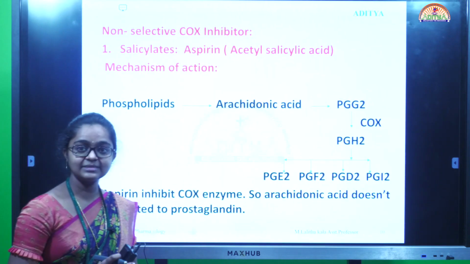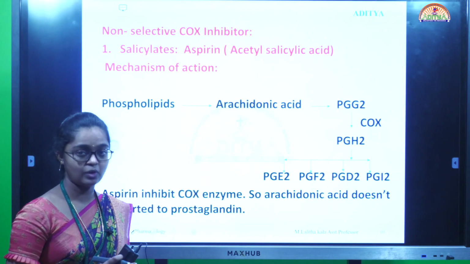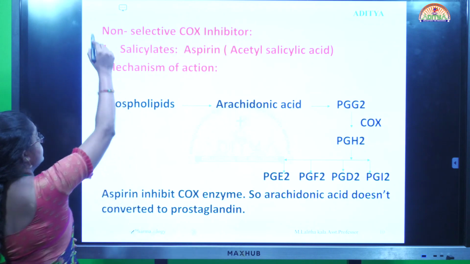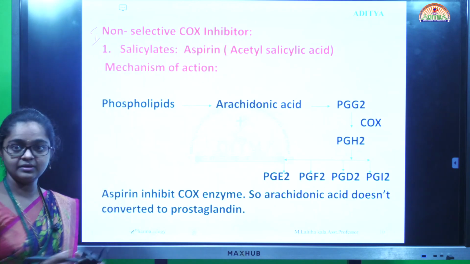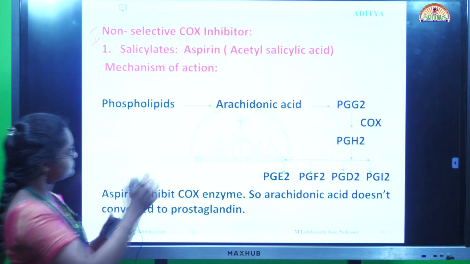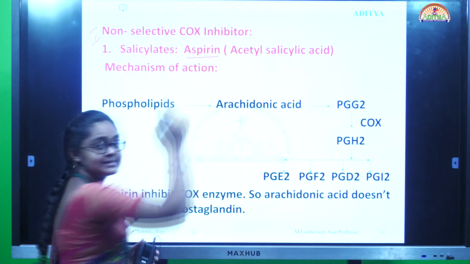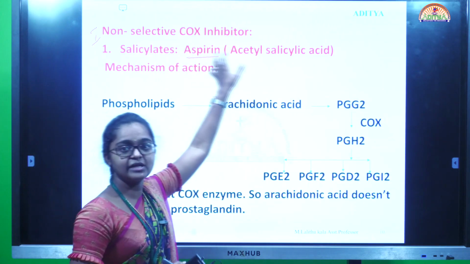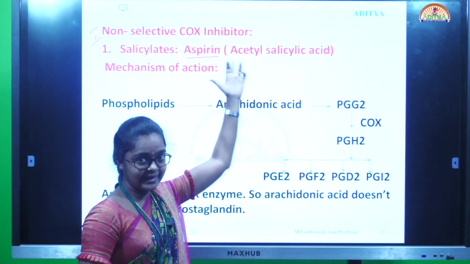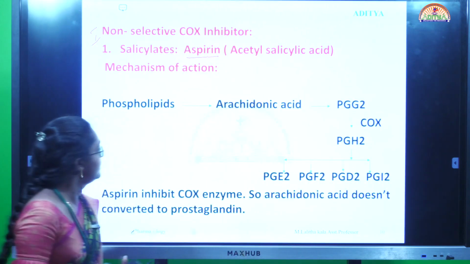Next, coming to the mechanism of action of non-selective COX inhibitors. This is the first class of the NSAIDs: salicylates. The drug involved is aspirin. Aspirin is also called the well-known drug acetylsalicylic acid.